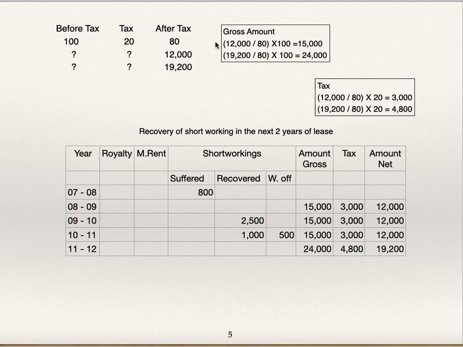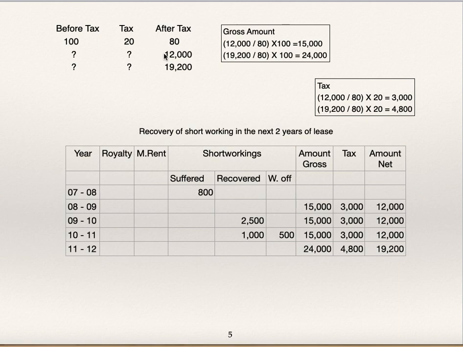You can use the equation and find this out. 12,000 divided by 80 into 100, 15,000. 19,200 divided by 80 into 100, 24,000. So I found out gross amount: 15,000, 15,000, 15,000 and 24,000. Similarly, I will find out tax amount. After tax payment, if the amount is 80, tax is 20.